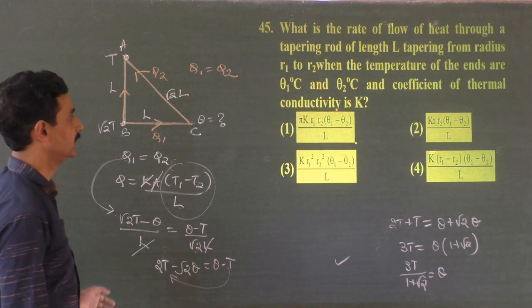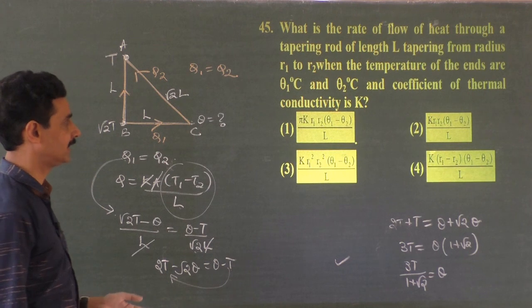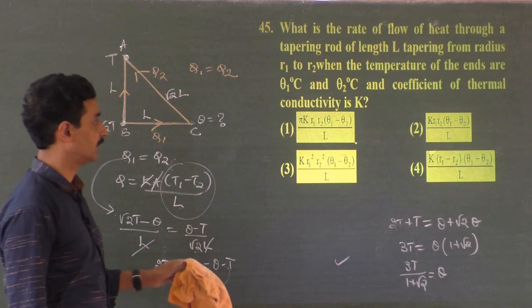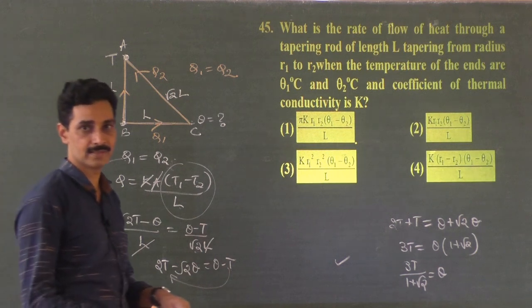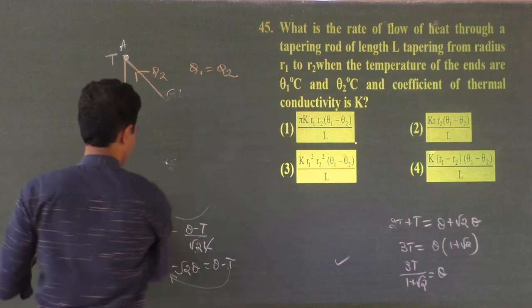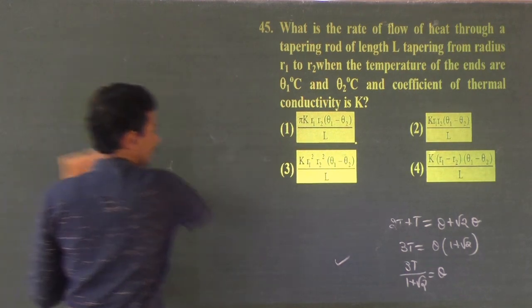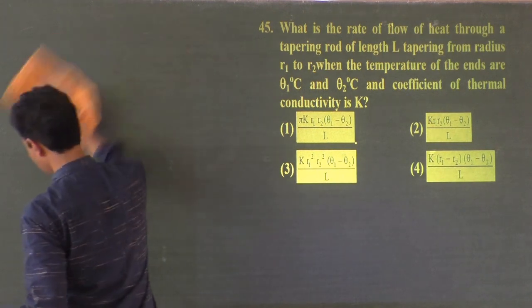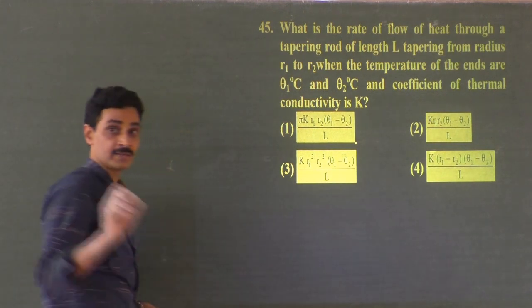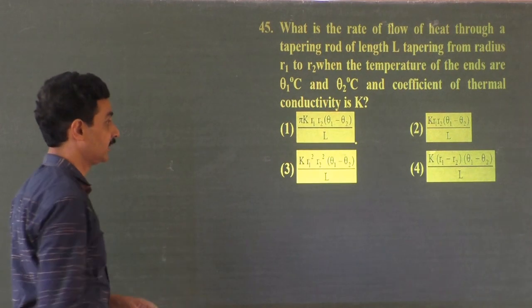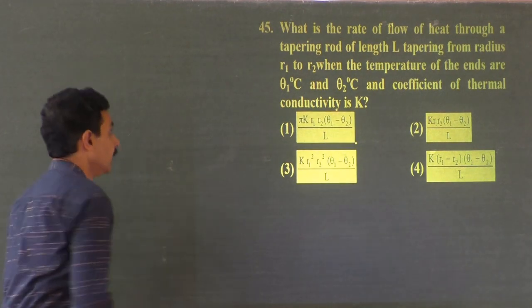What is the rate of flow of heat through a tapering rod of length L, tapering from radius R1 to R2, when the temperature of the ends are theta 1 and theta 2 degrees Celsius, and coefficient of thermal conductivity is K. Yes. Hope you can see whatever is written here. If it is too less light, my camera switches on a bulb, but it has not done it, so I think I can continue. Right.